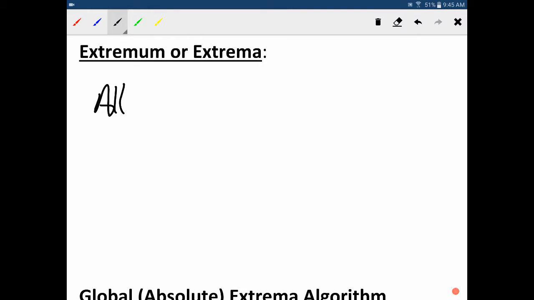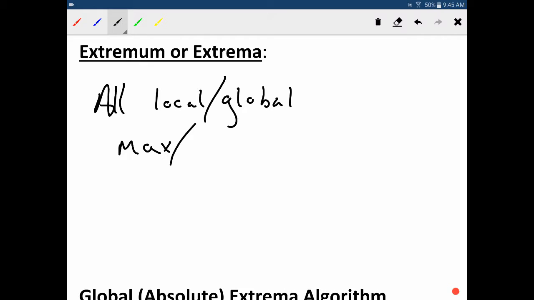The extrema are all local or global max or minimum values. Any of them. It doesn't matter if it's local or global, maximum or minimum. These are extrema.